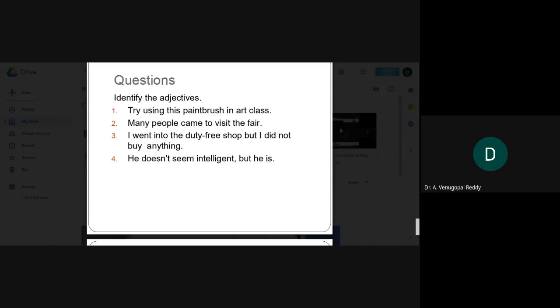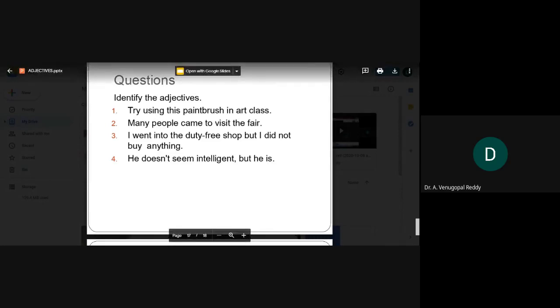Can you identify the adjectives in these four sentences? In response to this, type the answers in the chat box.